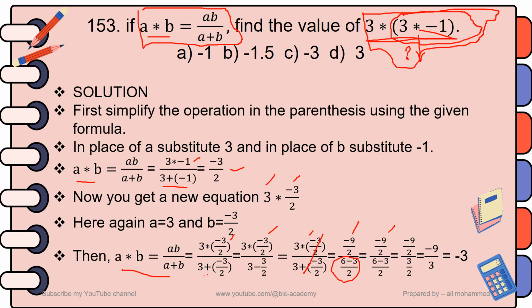And you have -9/2 the whole over 3/2. Then 2 is cancelled out and you get -9 over 3, and -9 over 3 means simply -3. So your answer for this question is choice C.